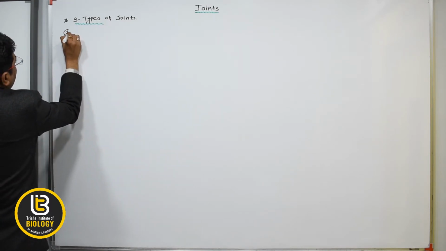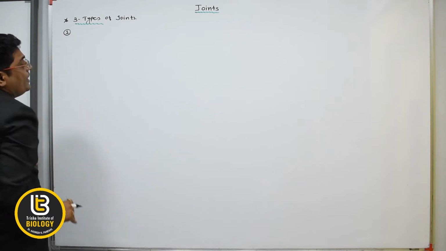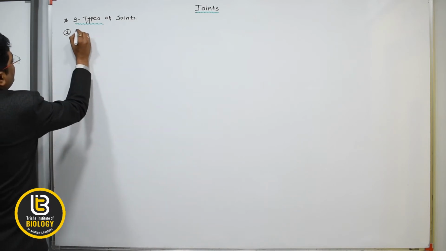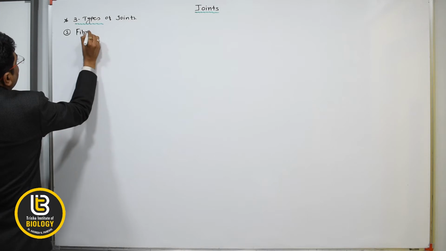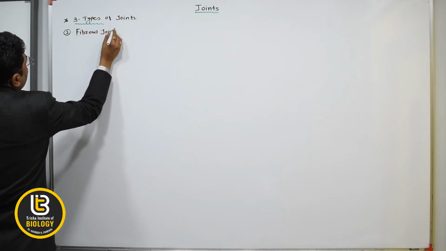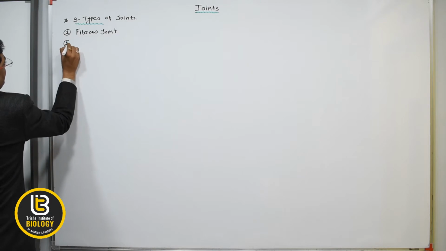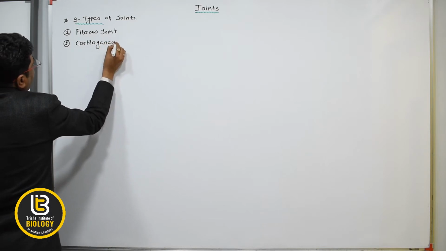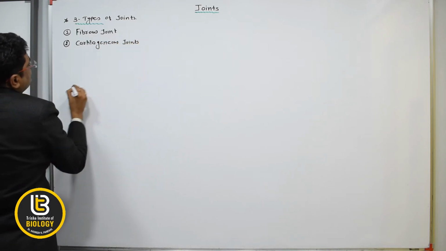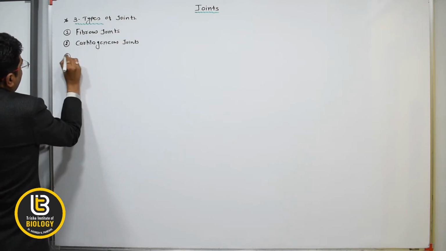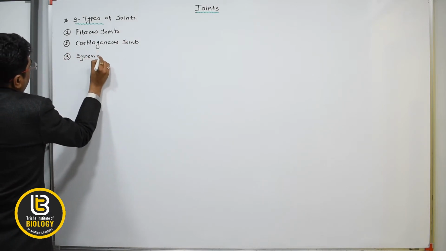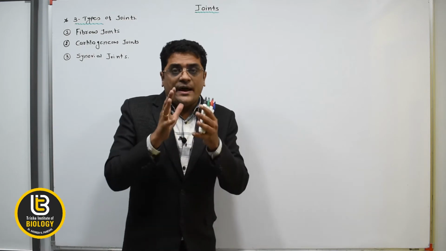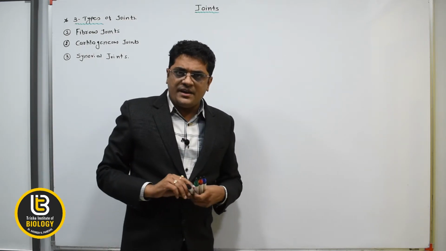There are three types of the joints. The first one is the fibrous joint. Second one is the cartilaginous joint. And third one is the synovial joints. Mainly there are three types of the joints: fibrous joint, cartilaginous joint, and the synovial joints.